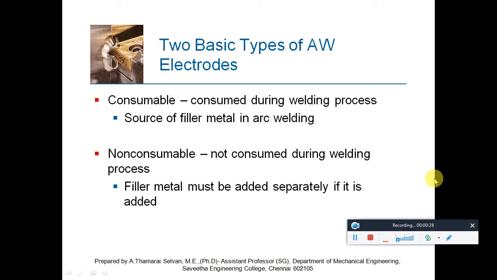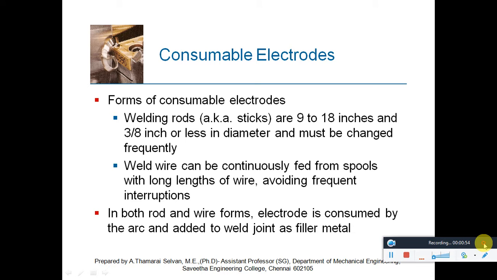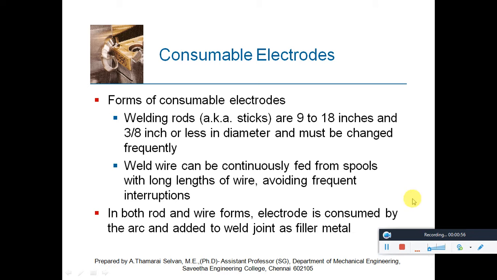In non-consumable welding electrodes, the electrode is not consumed during the welding process, because the filler metal must be added separately, and this non-consumable electrode is used only to produce the arc and maintain a smooth welding process. Consumable welding electrodes are nothing but welding rods.